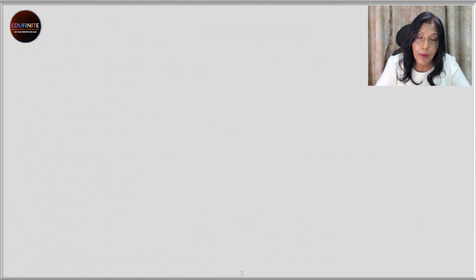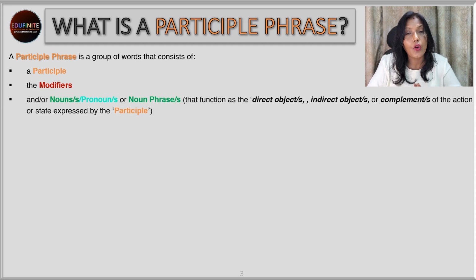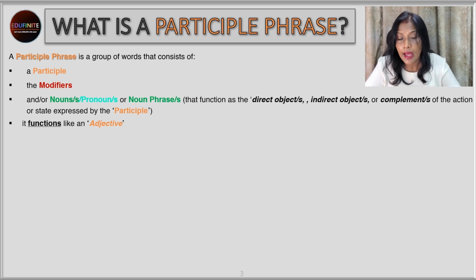Next we come to what is a participle phrase. A participle phrase is a group of words that consists of a participle, the modifiers, and or noun or nouns, or pronoun or pronouns, or noun phrase or noun phrases. And what do they function like? These noun or pronoun or noun phrases function as a direct object, indirect object, or complements of the action or state expressed by the participle. Well, and as a whole, it functions like an adjective.